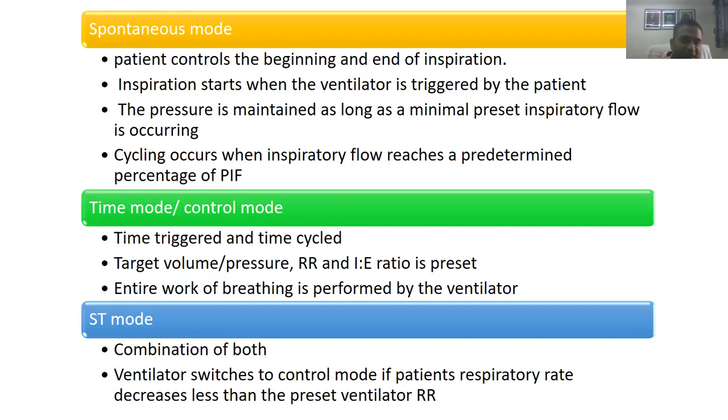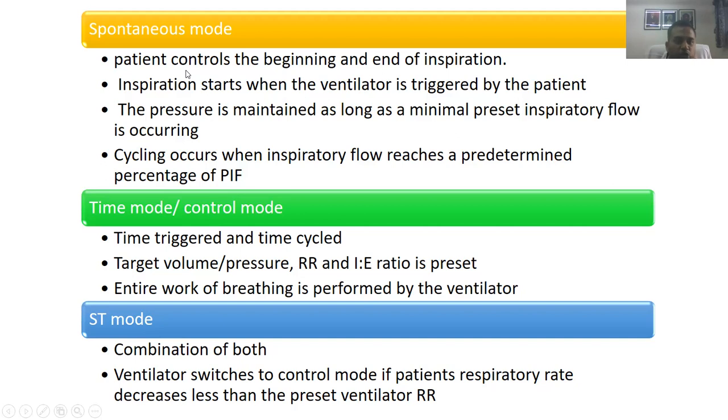Okay. Now coming to the main modes which we don't really look into when we prescribe NIV to a patient. The earlier NIVs, portable BiPAPs and all machines used to come only with this mode, which is the spontaneous mode. What do you mean by spontaneous mode is that it will only work when the patient is breathing. When the patient stops breathing, this mode is not going to give any breath. This is totally based on patient's respiratory effort. If patient is making an effort, the BiPAP is going to give the pressure. If the patient is not making an effort, the BiPAP is not going to deliver any pressure to the patient. So as we see here, the patient controls the beginning and the end of inspiration.